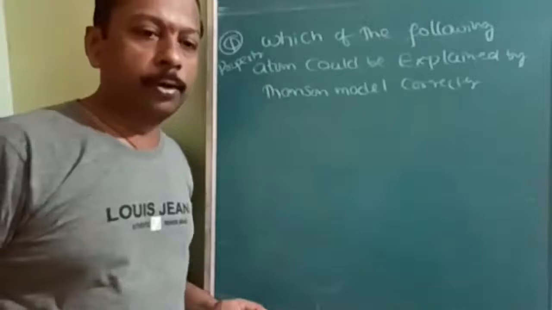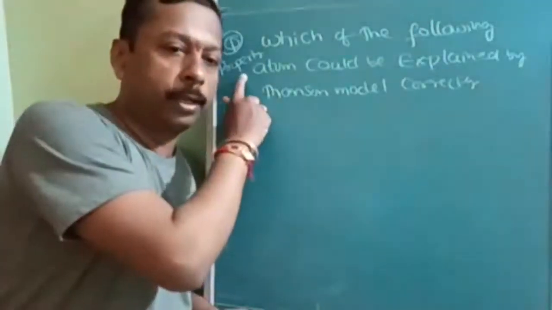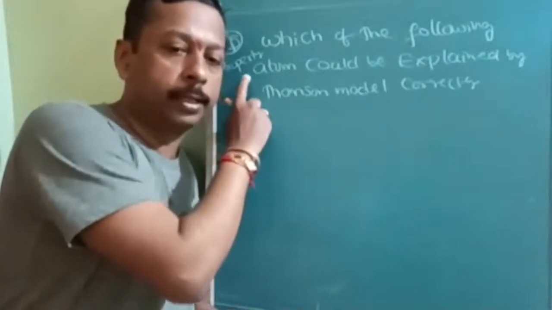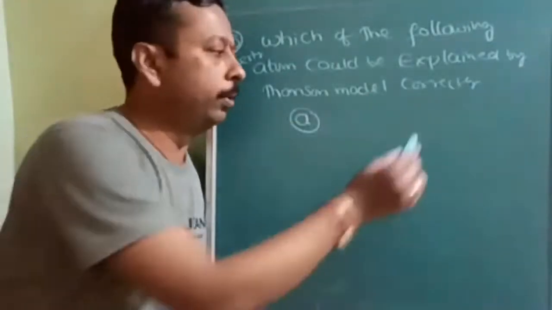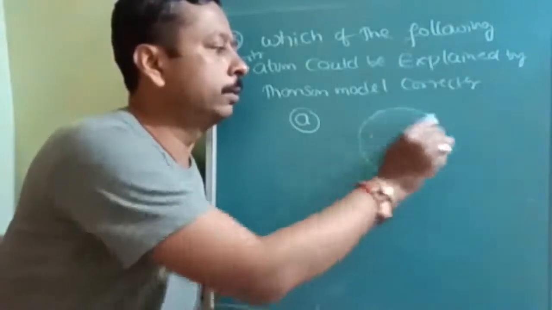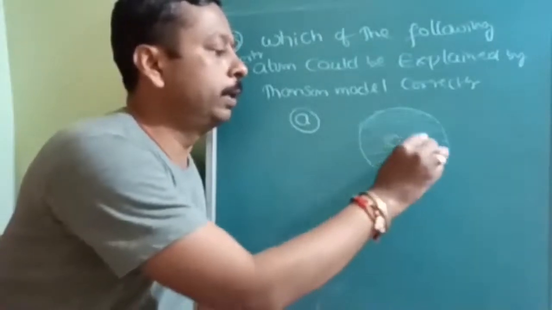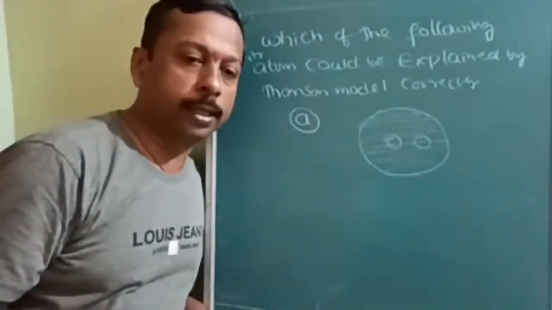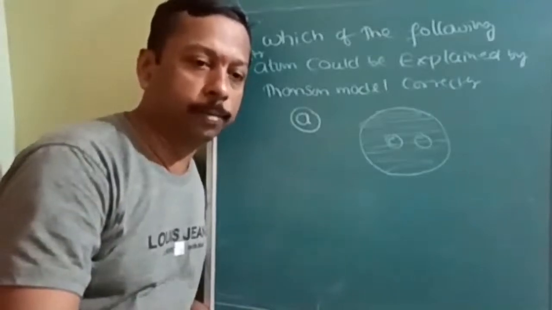Okay, which of the following properties of an atom could be explained by Thomson's model correctly? Very first answer. According to Thomson's plum pudding model, the positive charge is completely spread and electrons are completely embedded so that neutrality is maintained. So the only correct sentence from Thomson's plum pudding model is that electrical neutrality is correctly explained.